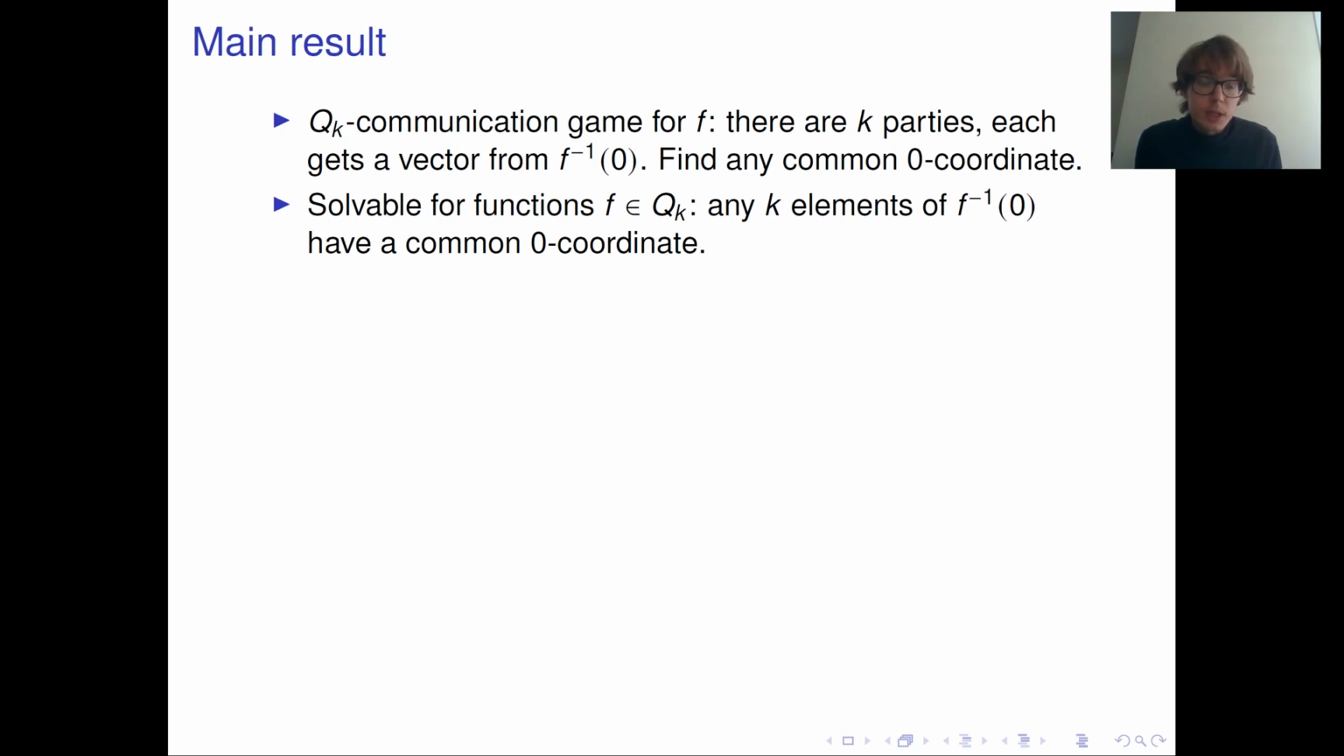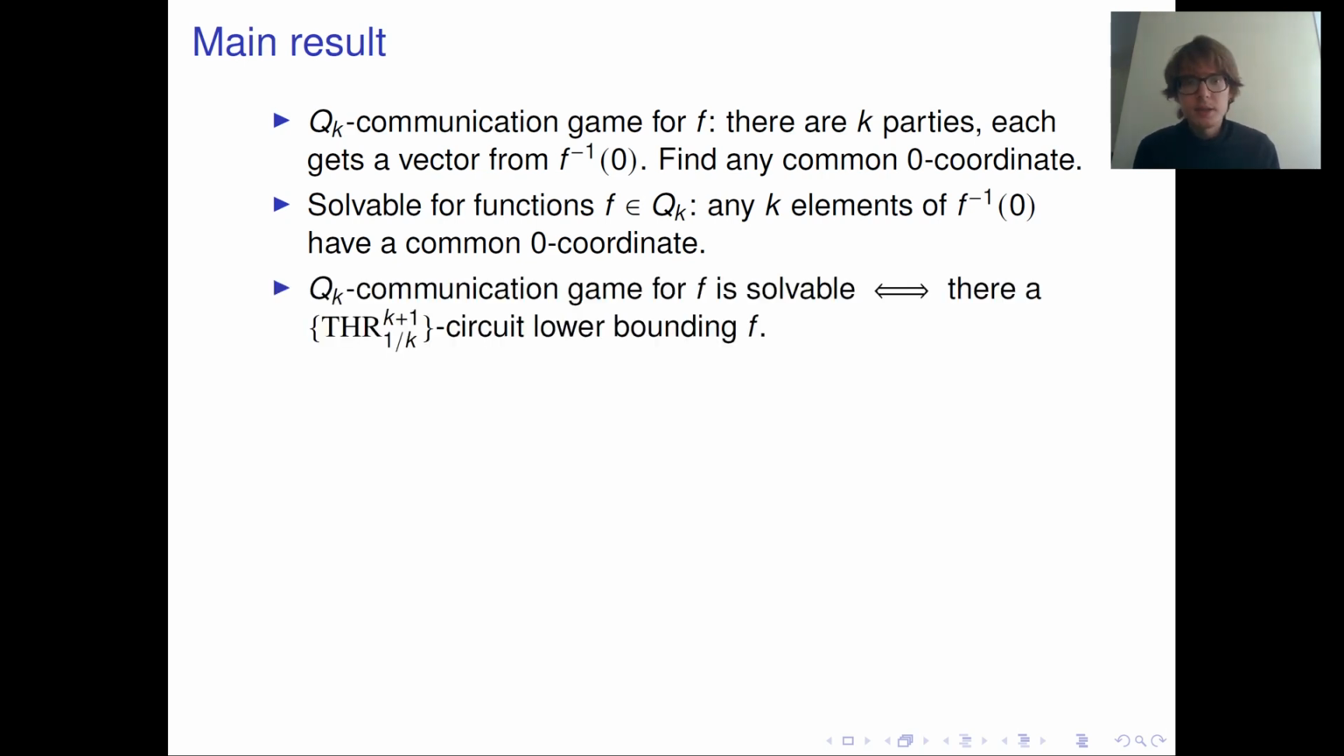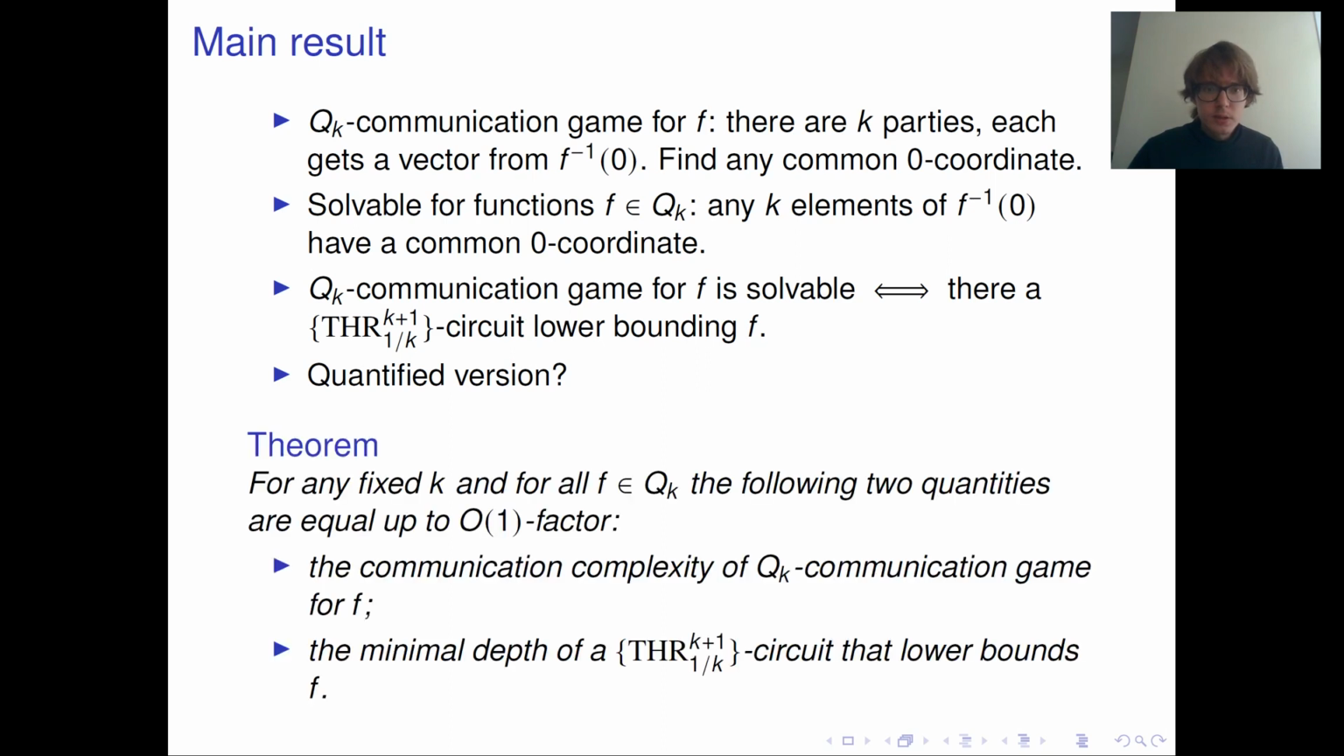So what does it mean actually? It means that we have a function from Qk for which the Qk communication game is solvable. And on the other hand, we know that these functions can be lower bounded by such a circuit. So our main result is a quantified version of this fact. If the communication game is solvable, then how many bits of communication do you need for that? And on the other hand, if you can lower bound our function by such a circuit, then what is the minimal depth of such a circuit? And it turns out that these two quantities are equal, at least up to a constant factor.